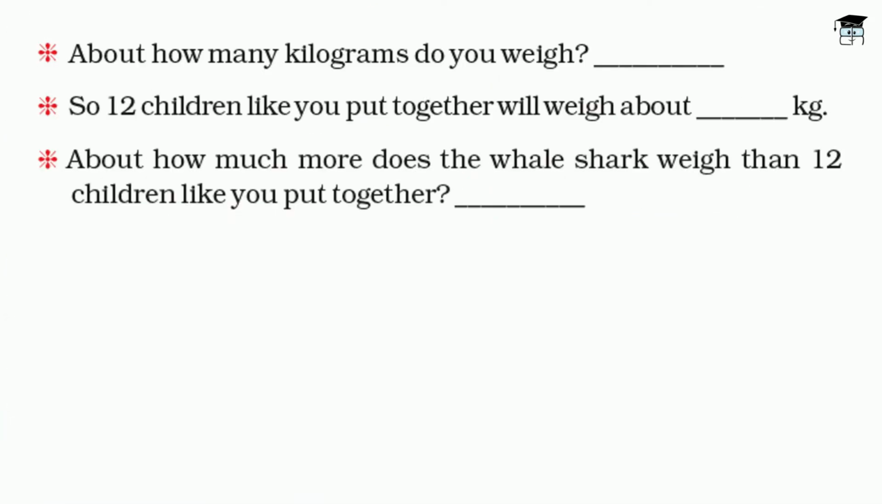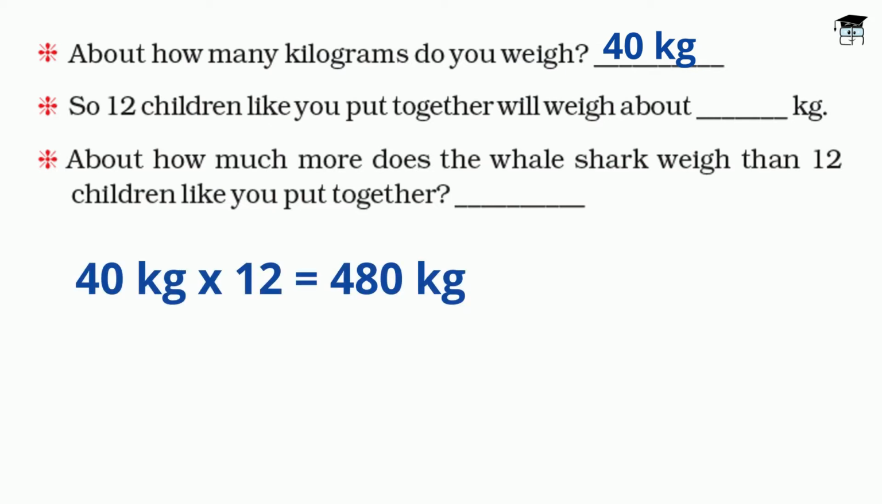How many kilograms do you weigh? Let's suppose 40 kilograms is the answer to this question. So, 12 children like you put together will weigh how much? Multiply 40 into 12. This will be 480 kilograms. So 480 kilograms will be the answer over here.